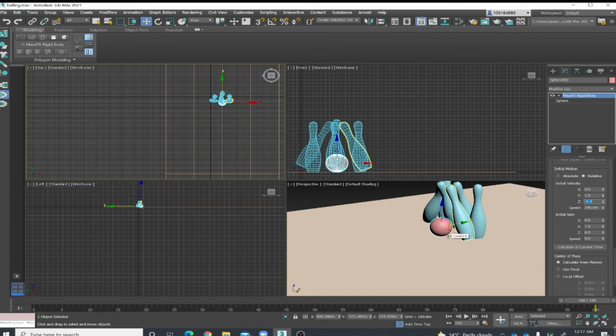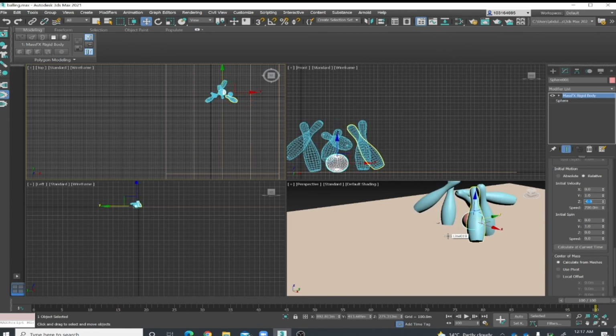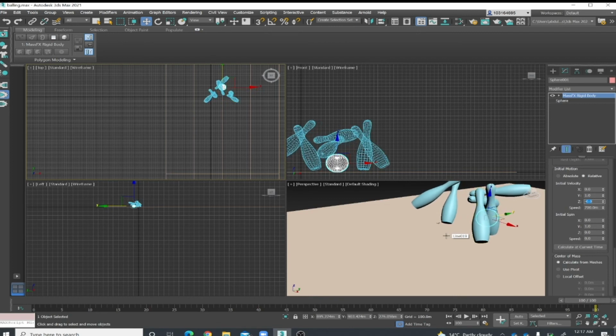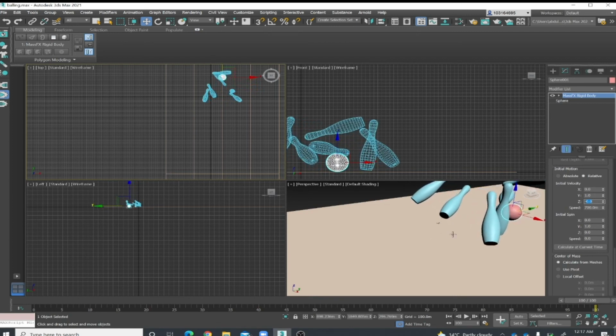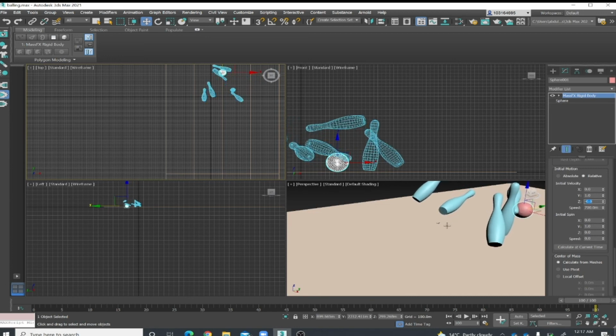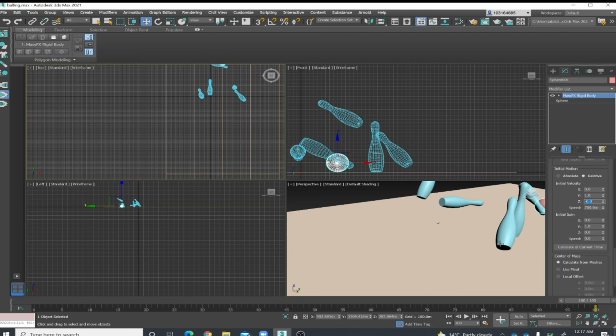And as you see, that works. And the animation, it's really fun, and with more practice you will learn more things about this.